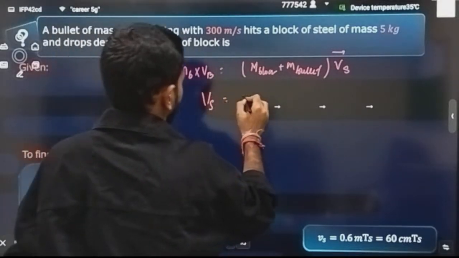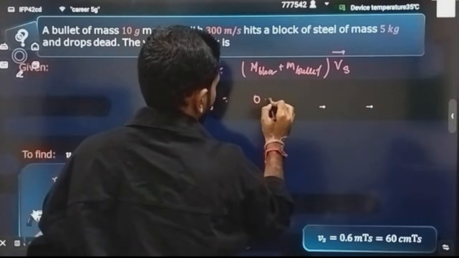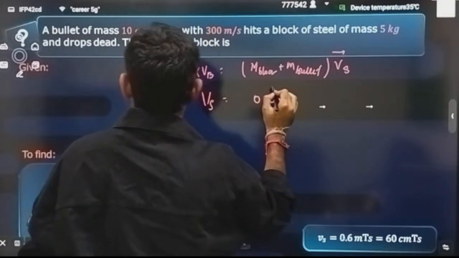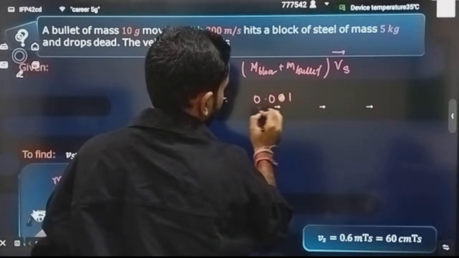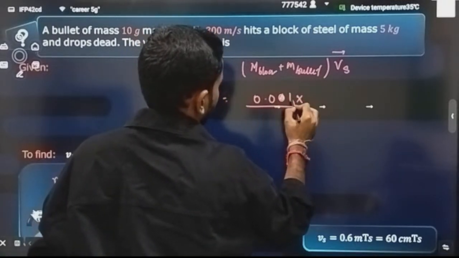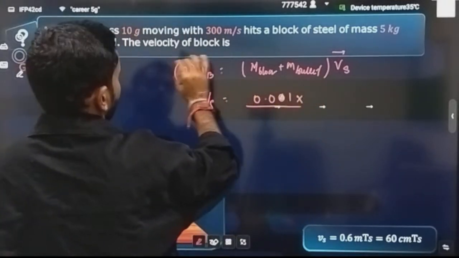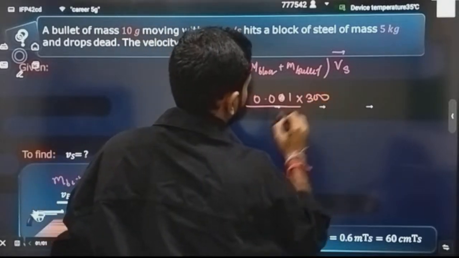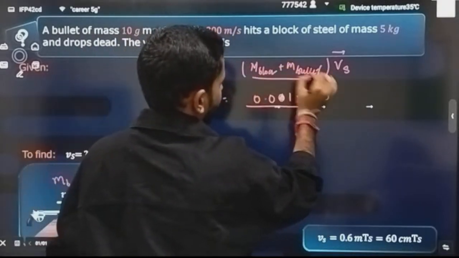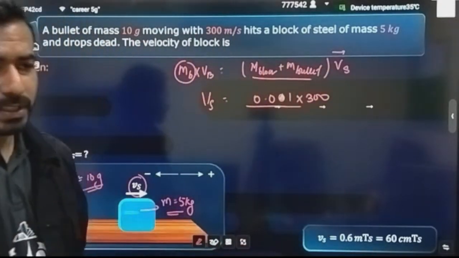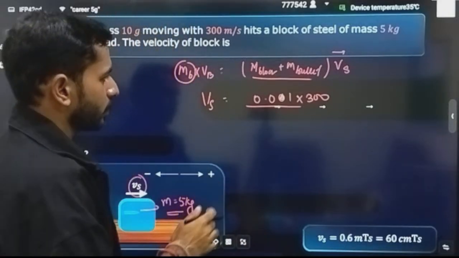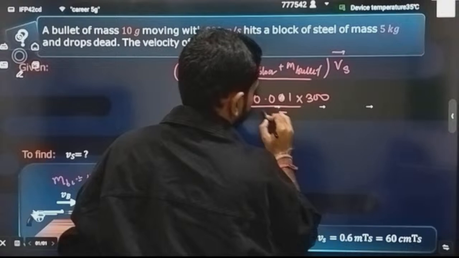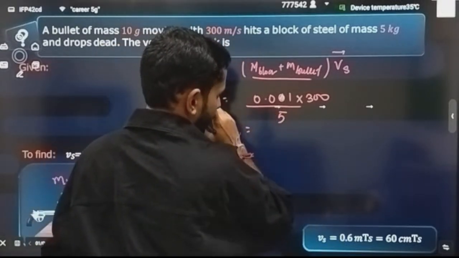So for Vs you can write mb, the mass of the bullet, that is 10 gram, 0.01 kg, multiplied by the velocity. How much was the velocity of this bullet? It is equal to 300 meter per second, divided by the mass of the block, 5 kg, plus the mass of the bullet, 10 gram. That means it is nearly negligible compared to 5 kg. So simply I will write here 5. What is the result that I can say?